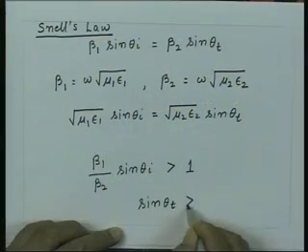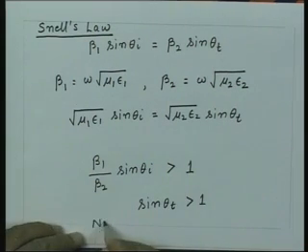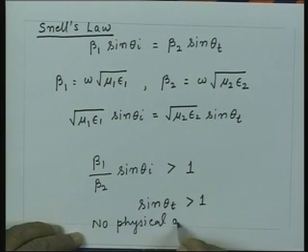So, if I have this condition satisfied, then sine of theta t is greater than 1. So, there is no physical angle theta t.